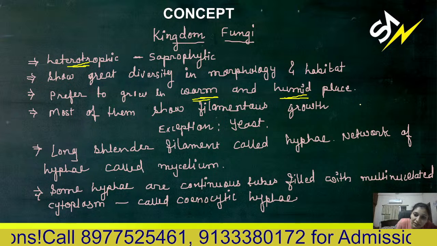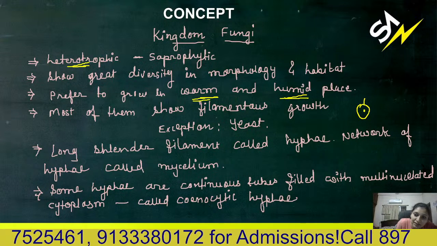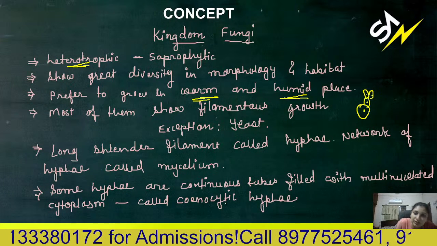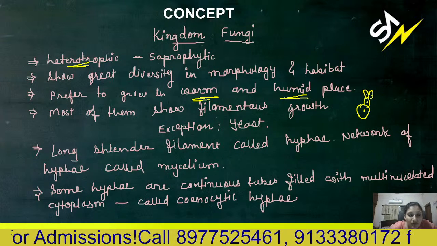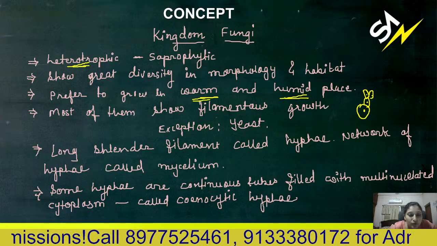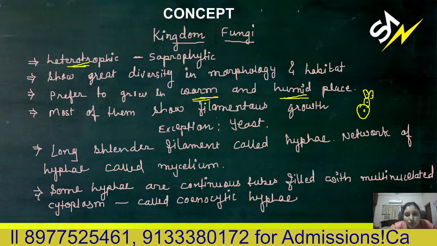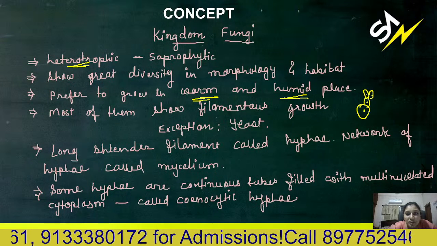Yeast is a unicellular fungus. It will look like this. This is budding yeast. This is how you will notice the budding yeast. It is unicellular and not showing filamentous growth, but due to the attachment of the cells to the mother cell, a budding type of structure is formed.